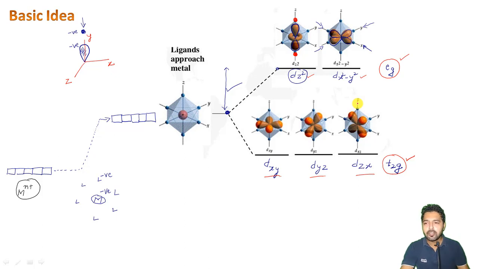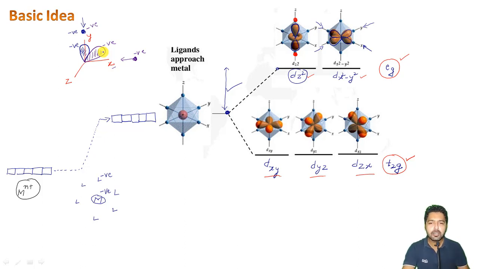So obviously, if we have some orbital lobe here which is present in between the axes, let us say the x-axis and y-axis, and some ligand is coming from this side onto the y-axis or the x-axis, the interactions between the negative charge present on the ligands and the negative charge present on the orbital lobe will be quite less.